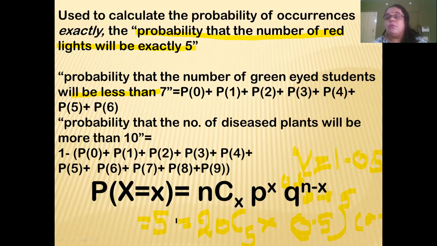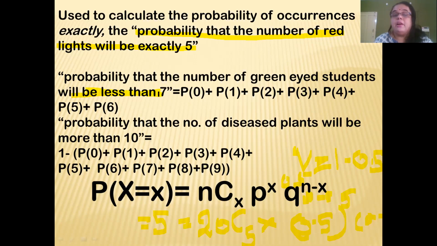In a discrete probability distribution, refer to my earlier video on basics of probability distributions on my channel. For a discrete probability distribution, we can only find exact numbers, not a range like less than 7. Now this question asks: in a class of 40, what is the probability that the number of green-eyed students will be less than 7?